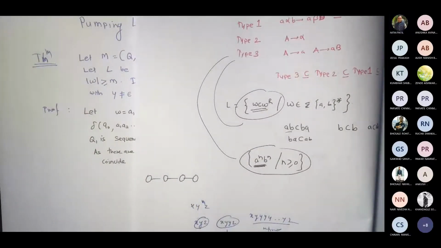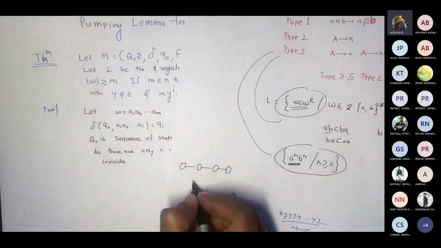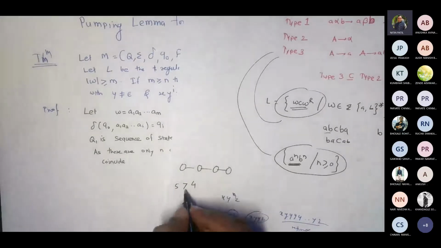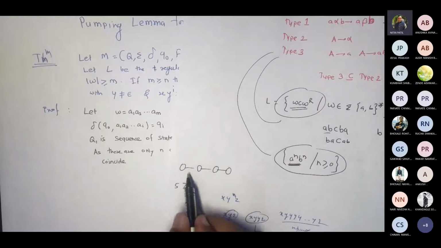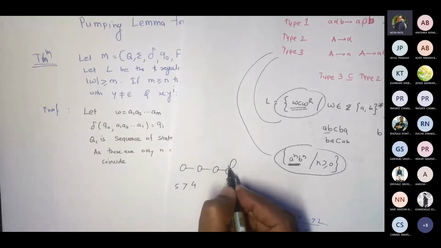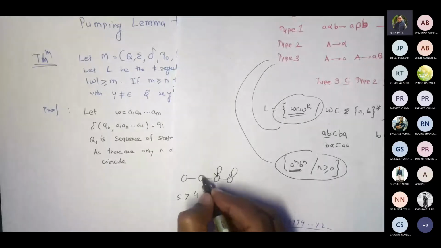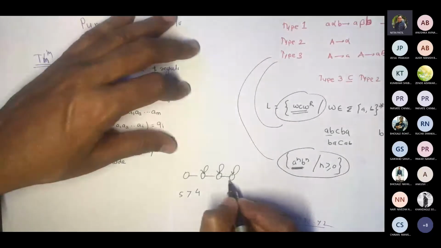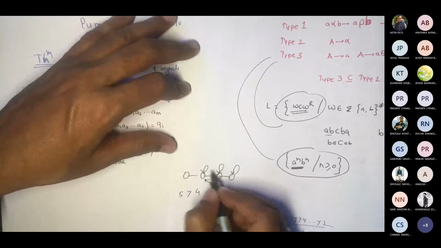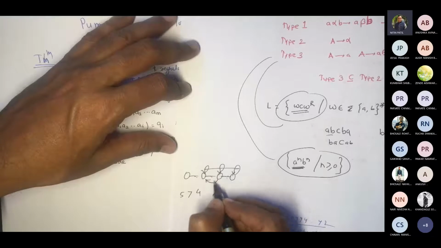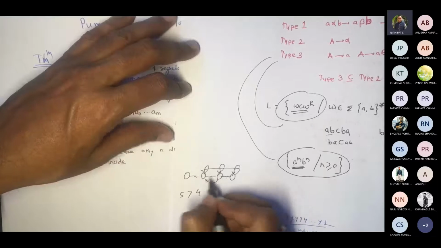Length of string 3. Now when the number of states is 4 and the length is 5, ultimately what does it mean? 1, 2, 3, 4, 5. I may have this one, or this one, or any of them. So I can have this kind of stuff as well, returning loop.